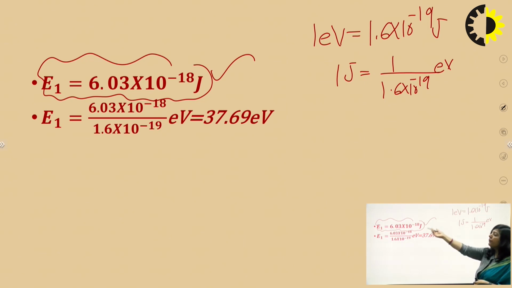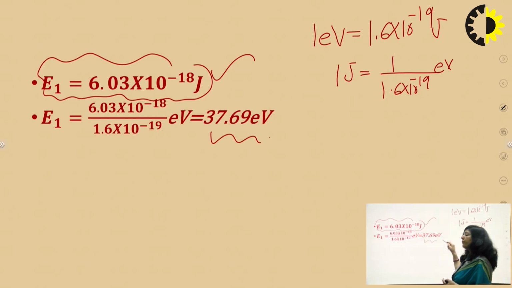So you have to convert 6.03 into 10 raised to power minus 18 joule into electron volt by simply dividing it by 1.6 into 10 raised to power minus 19. If you divide by this term, you will get the energy of the lowest energy state in electron volt. So this is our answer of the first problem, where an electron is trapped in a one-dimensional infinite potential box,